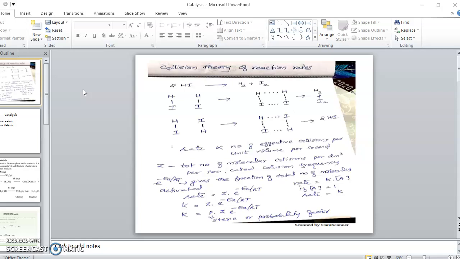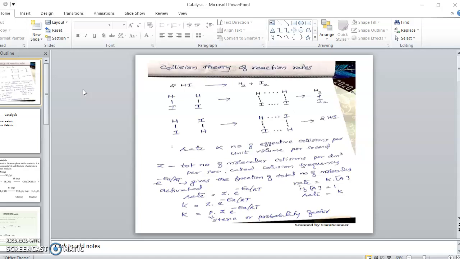Only those collisions in which the molecules possess a minimum energy called threshold energy. You may have heard about the term threshold energy. The minimum energy required to participate in a chemical reaction is known as threshold energy. So the molecules that collide with the minimum energy called threshold energy can get converted into the product.